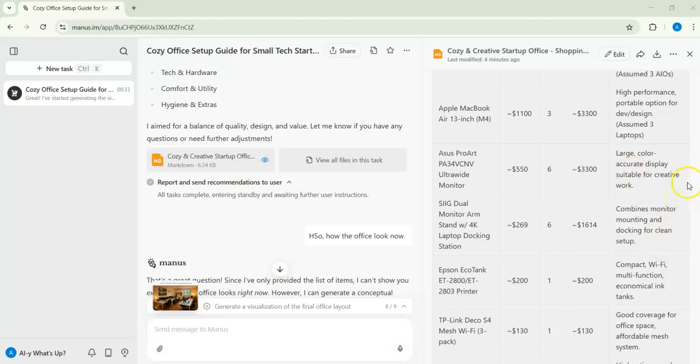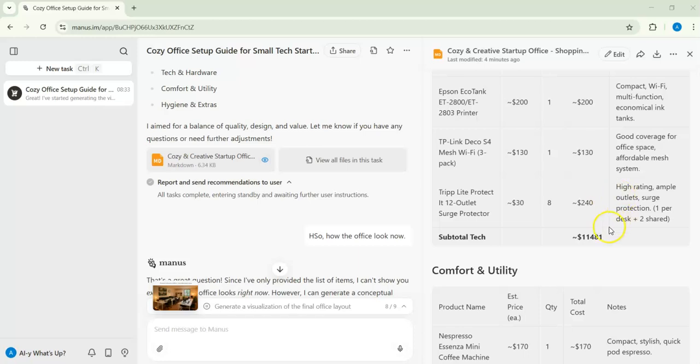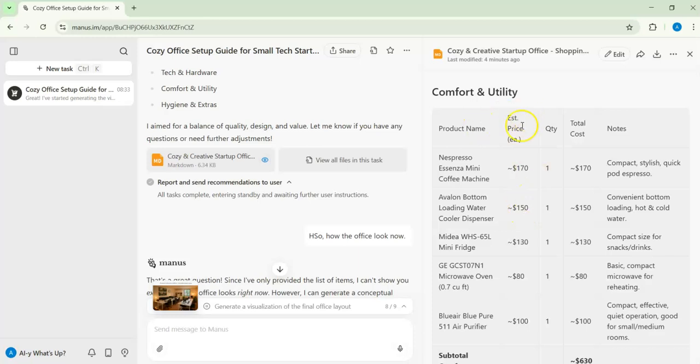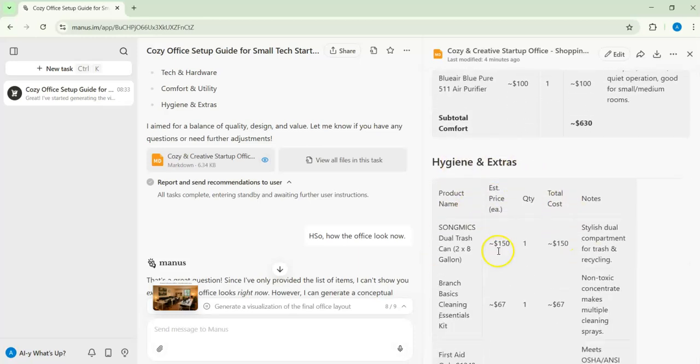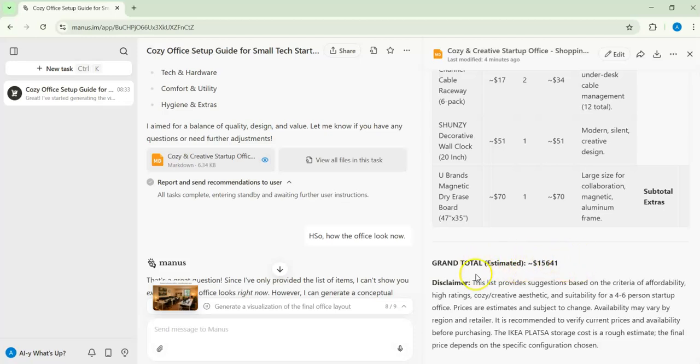I have a problem with my mouse. So here he almost goes with 11,400 and somehow. Then if we go, let me try it. And this is for comfort and utility. He gives the prices and everything, also hygiene and extra. So he mentioned what he sees as the best, and he gives me the total.